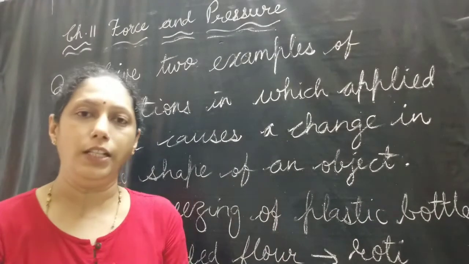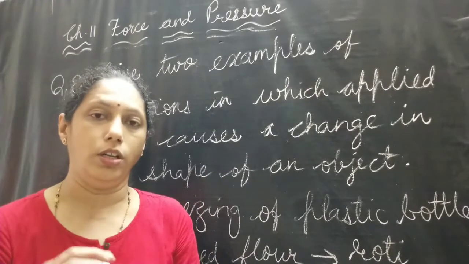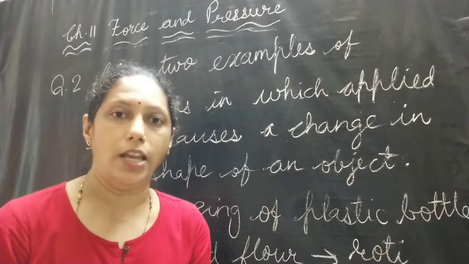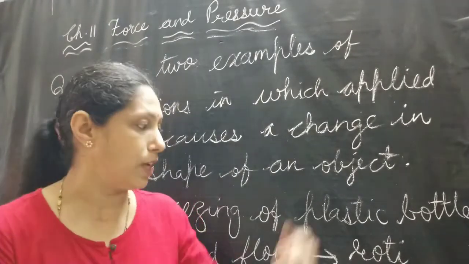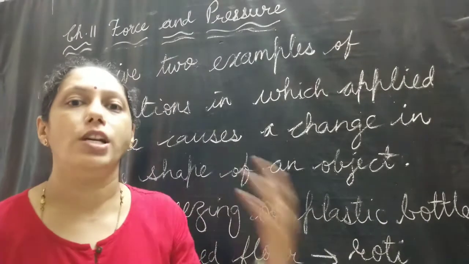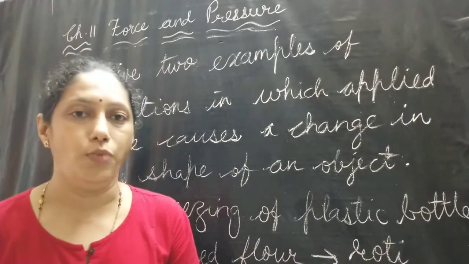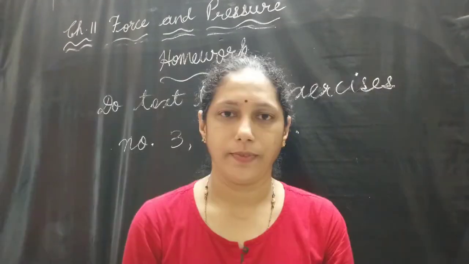When your mother is kneading the flour, at that time the shape of the flour is changed, and then from the kneaded flour, she is taking some amount and making it round, and then she is making the roti. At that time, it is changing the shape of the kneaded flour. So these are the examples in which when a force is applied, the shape of the objects changes.